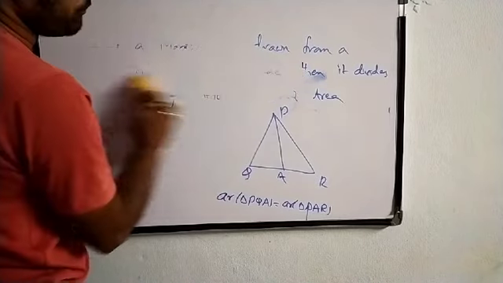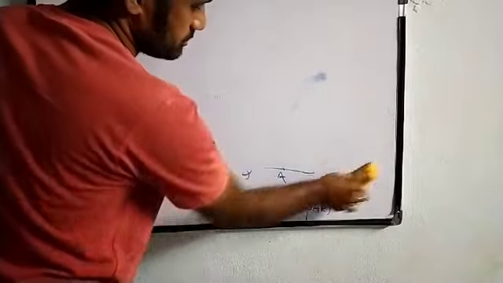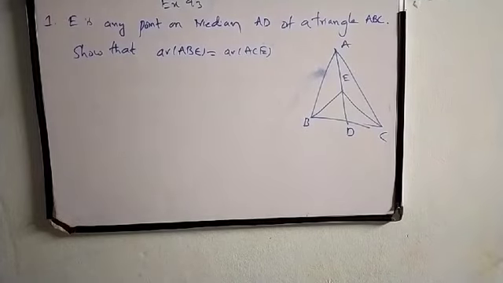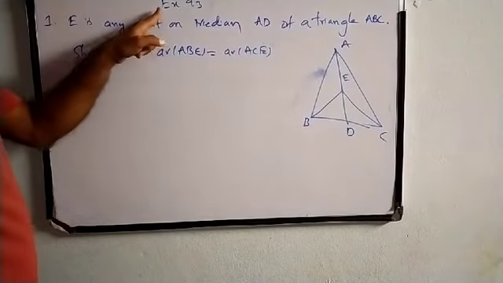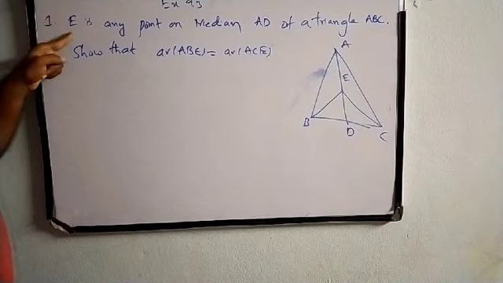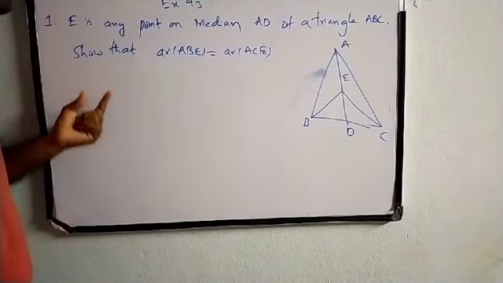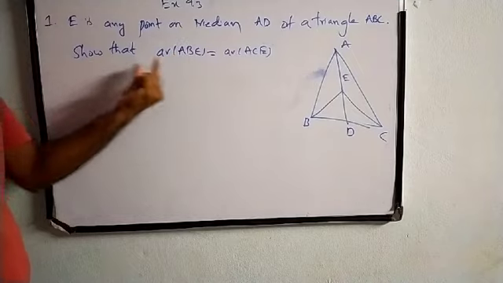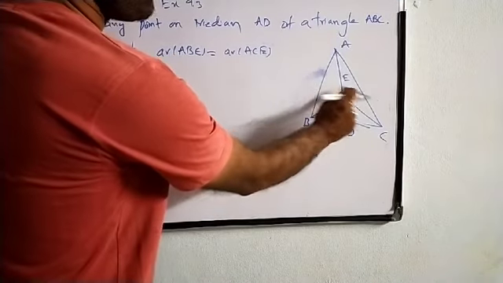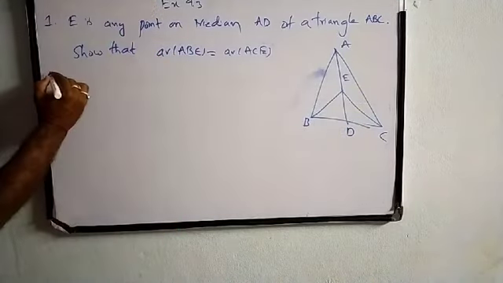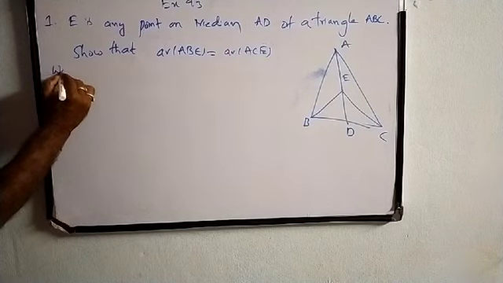Now let us discuss a few questions. We are discussing exercise 9.3. First question: E is any point on the median AD of triangle ABC. We need to show that area of triangle ABE is equal to area of triangle ACE. So let us start doing the solution.